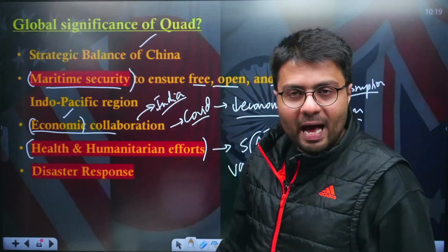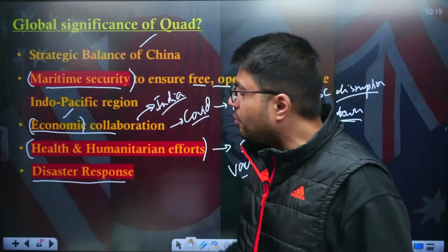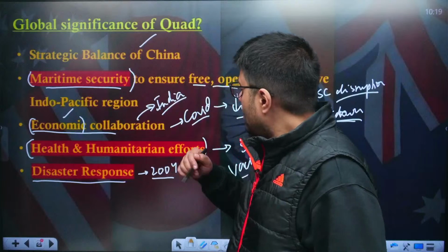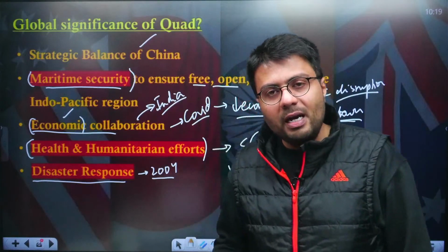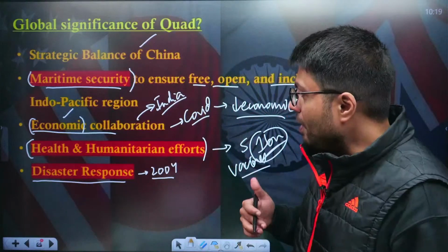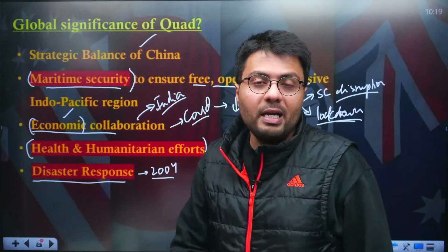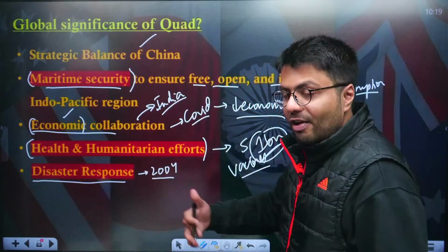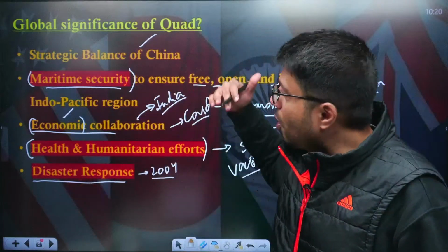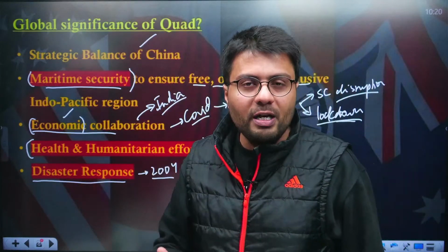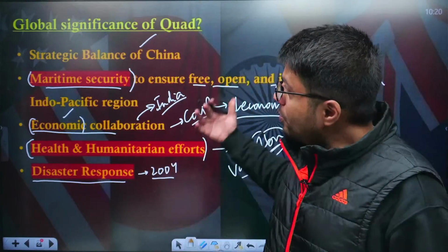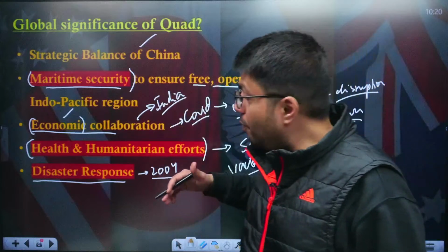Further, as I already told you, the emergence of this grouping can be attributed to the 2004 tsunami incident, as the world witnessed the brunt of the tsunami, and because of this it caused deaths across the world, especially in the Indian Ocean region. So the genesis of this grouping is primarily to undertake disaster response, and hence if any disaster happens in the region, God forbid, for many reasons, the quadrilateral grouping will be in a pole position to deliver disaster relief and undertake disaster rehabilitation also. So this is the global significance of the Quad grouping.